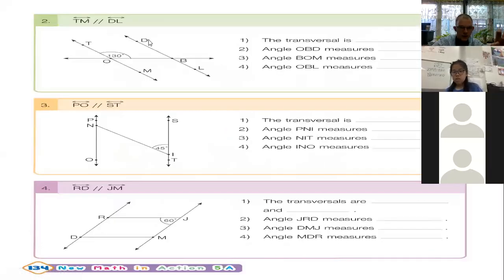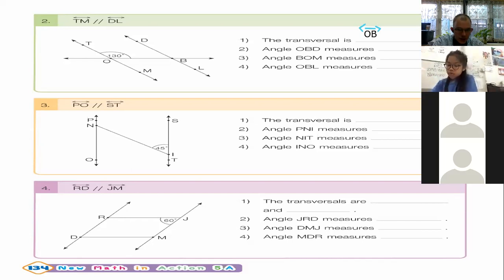So we said the first one is, what is the transversal? We said OB is the transversal. Remember your arrow on top. Measure the angle OBD.